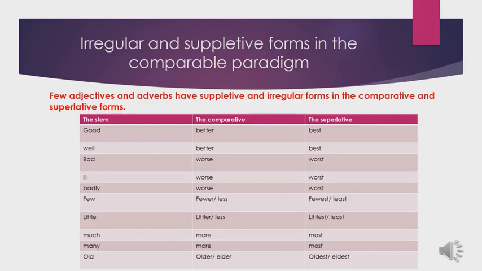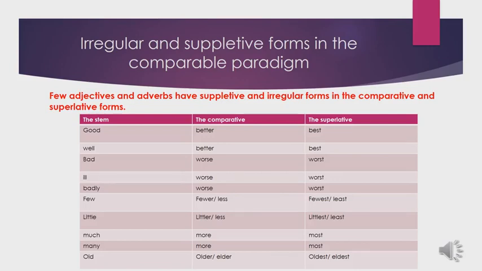The adjective few can have two forms. The irregular form with er, est, and the suppletive form, less, least. So with few, I can say few, fewer, fewest, or few, less, least.